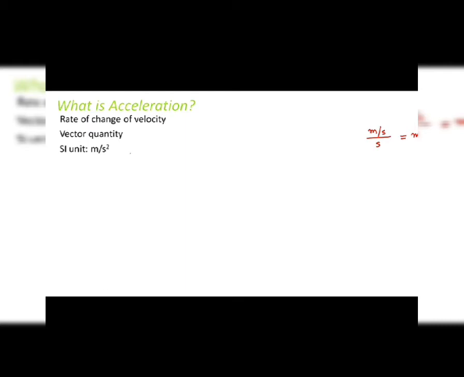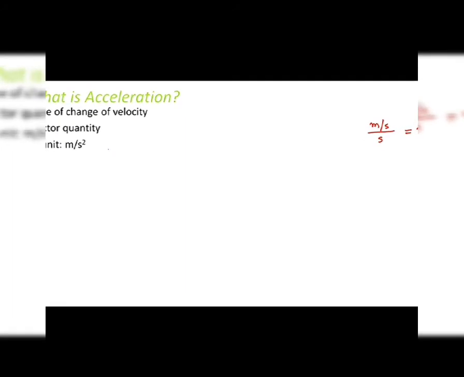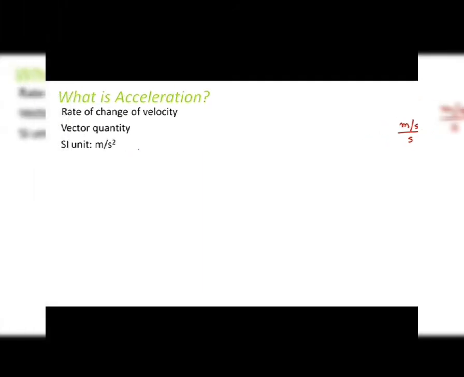So in this case, what do we see? The velocity of the car is increasing. Initially it was less, then it increases a little more. So this change of velocity, right? How is velocity changing with time? And that rate is known as acceleration. That rate of change of velocity is known as acceleration.